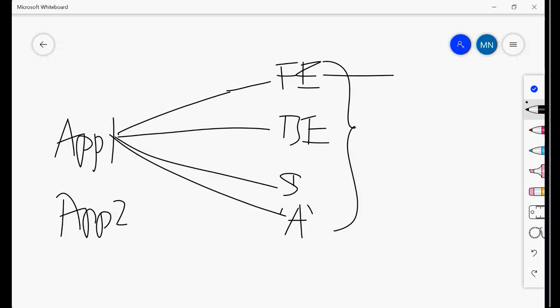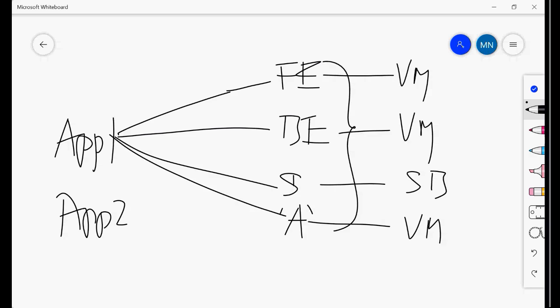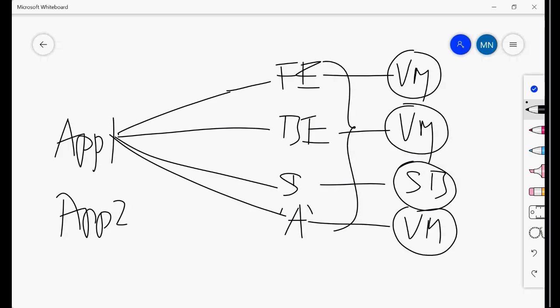So you will install this on a VM, and it will again be there on a storage box, and this app will be there on a VM. This was the traditional approach, right? The application's dependencies are installed on different resources. To build an application, you need all these things: front end, back end, application, and storage, and many more. Only then will your application be ready.